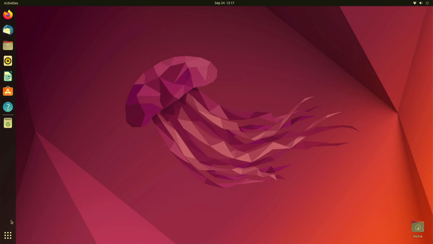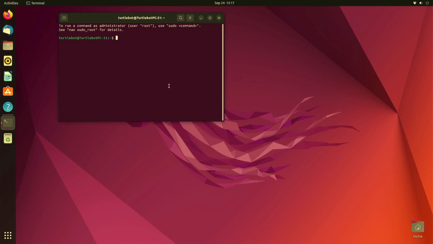Okay, so now we need to install some updates and then install the packages. We can open the terminal by pressing Control, Alt, and T at the same time, and we'll get this. We're going to first run sudo apt update, and then you're going to enter your password that you set earlier.